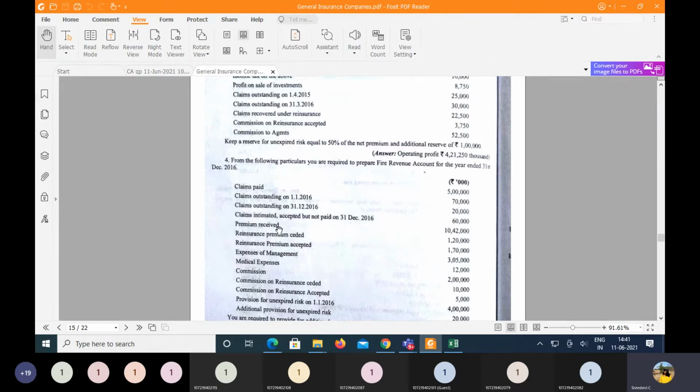Then followed by the premiums received here. So we have the premium ceded as well as premiums accepted. So minus premium ceded, that is reinsurance ceded. Then add reinsurance premium accepted.